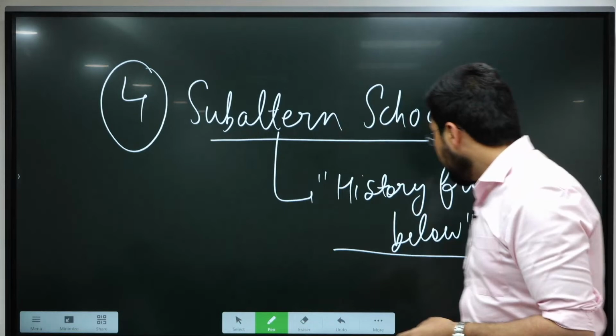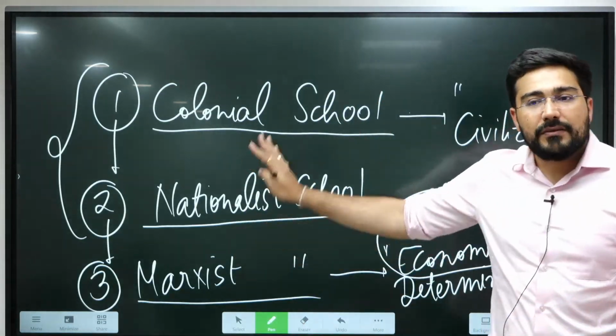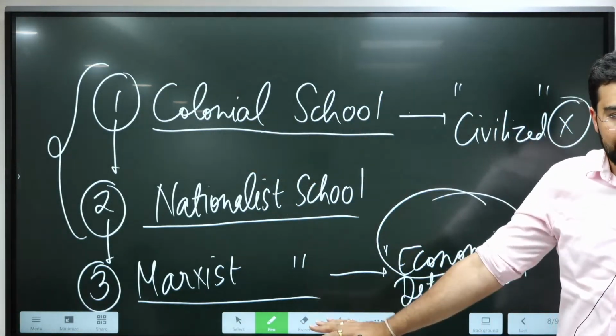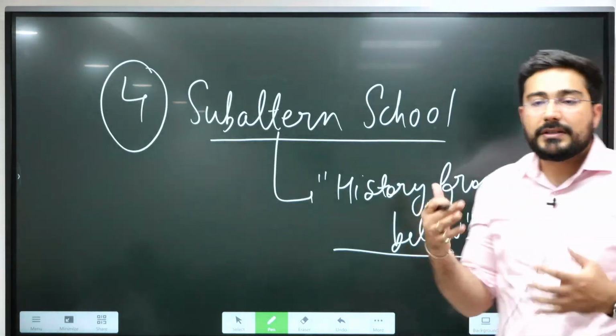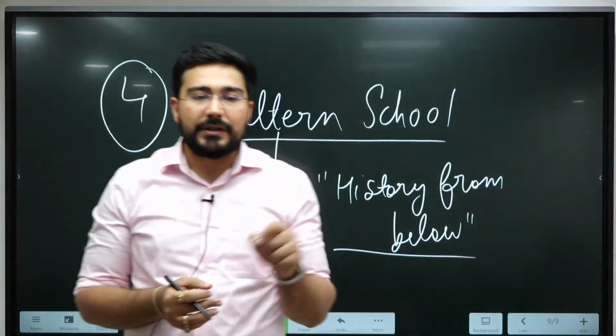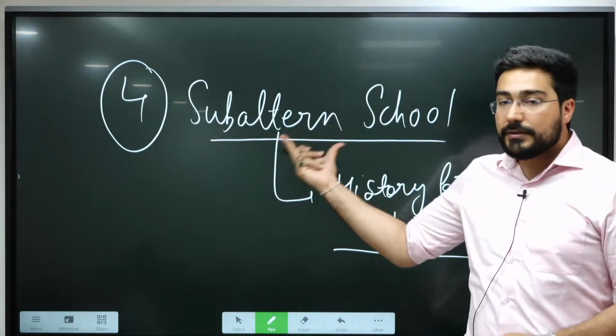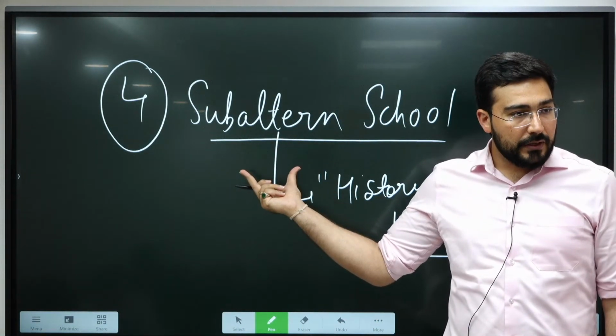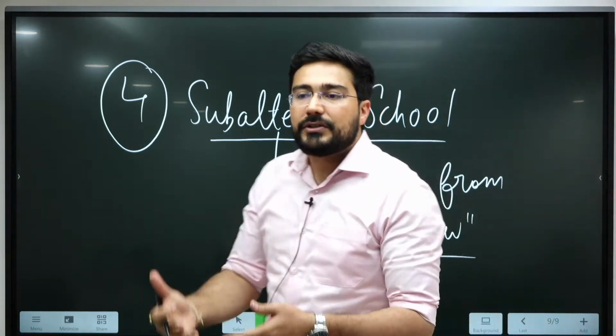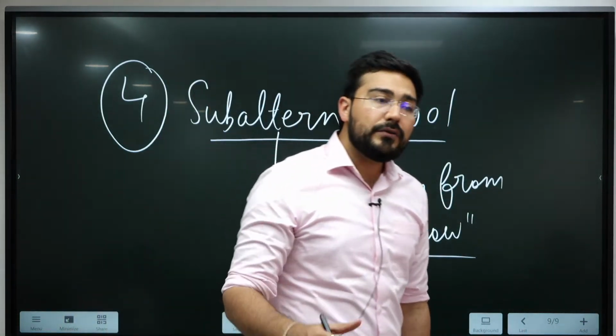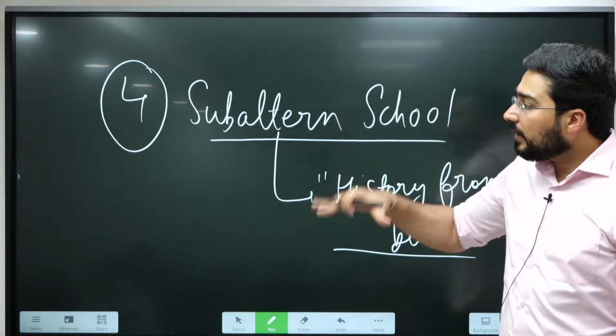But in these three schools, not much significance was given to these masses. That's why if you see your syllabus, UPSC has specifically mentioned peasant and tribal movements. Why? Because of the subaltern school. As more academic research goes on in the future, more history will eventually come.